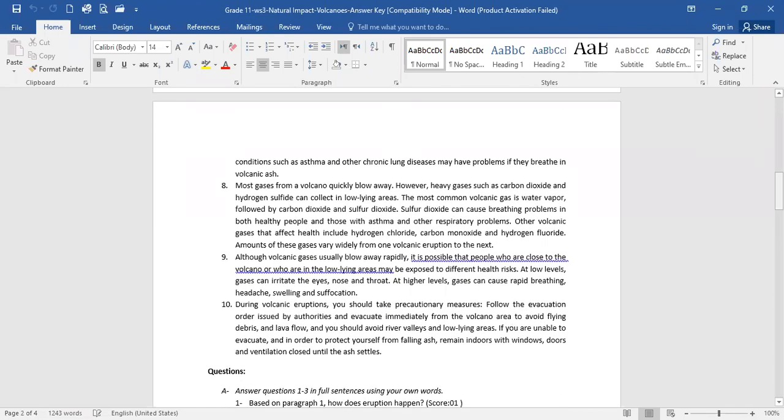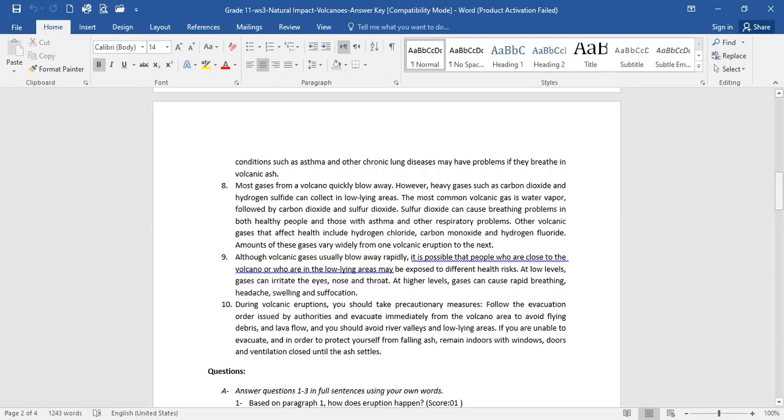Okay, and then in paragraph 9, although volcanic gases usually blow away rapidly, it is possible that people who are close to the volcano or are in low-lying areas may be exposed to different health risks. At low levels, gases can irritate the eyes, nose, and throat. At higher levels, gases can cause rapid breathing, headaches, swelling and suffocation, of course.